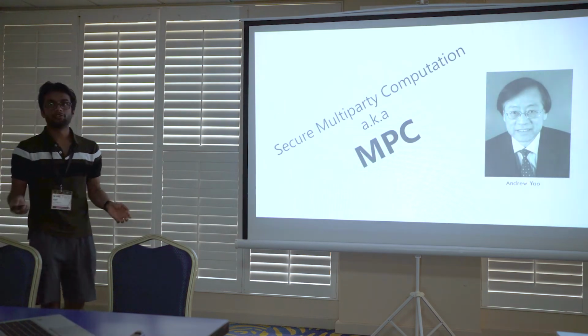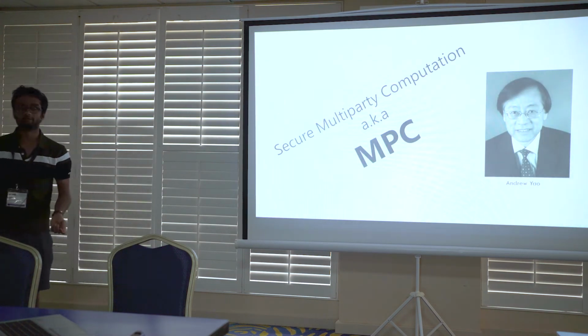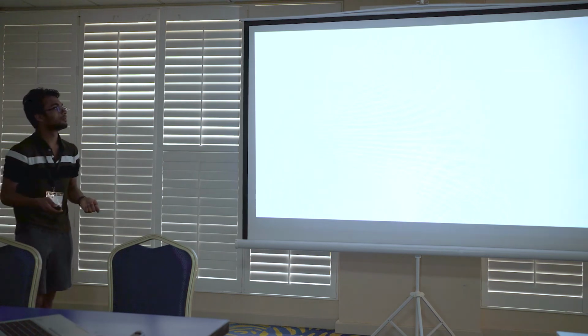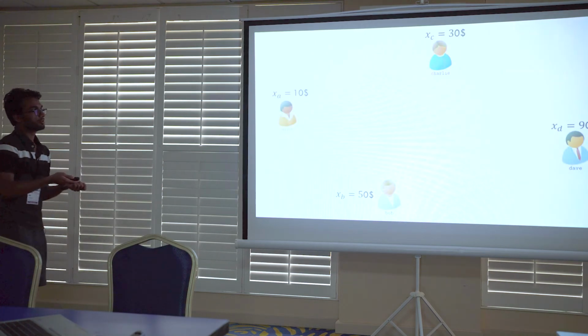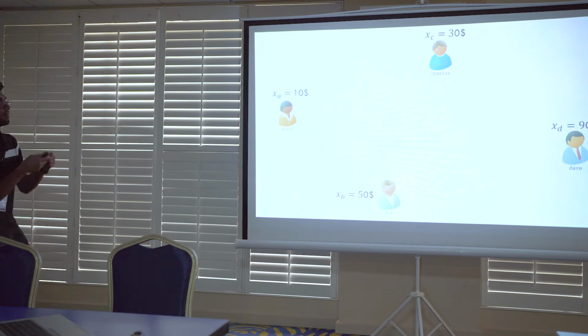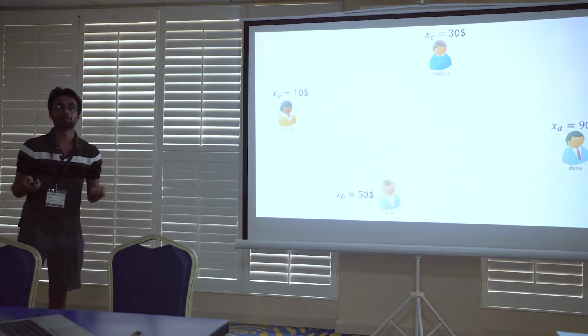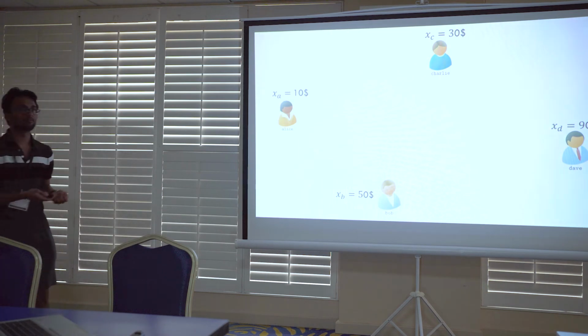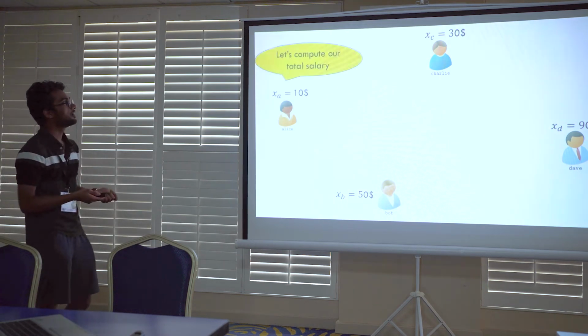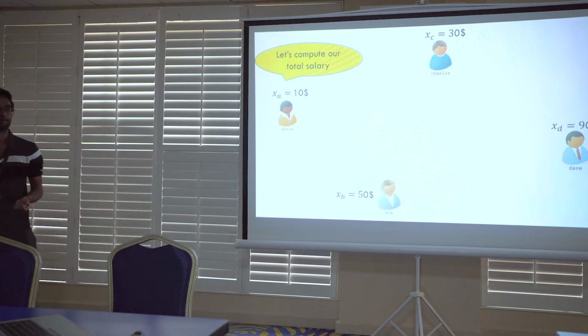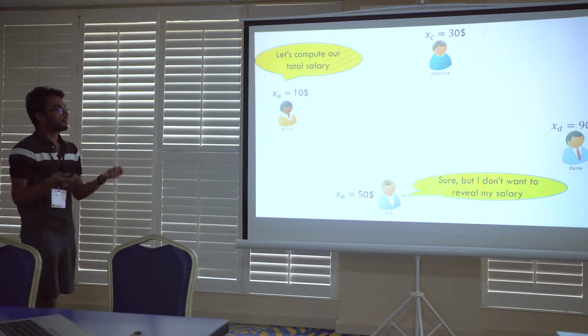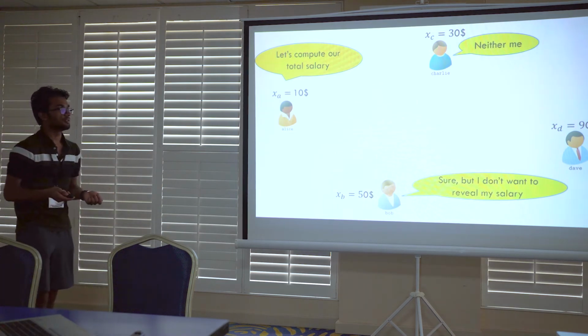Now, let me introduce you to the third ingredient, which is secure multi-party computation. I would like to demonstrate this using a very simple use case. Imagine we have 4 parties and they have some private inputs, let's say the private salaries that they earn at a company, and they would like to compute the total value of their salaries. Obviously, no one wants to reveal their private salaries to each other.